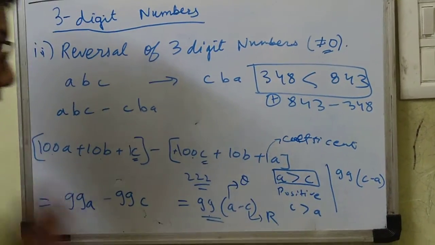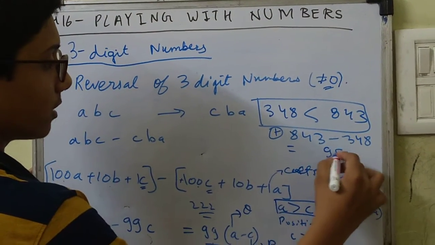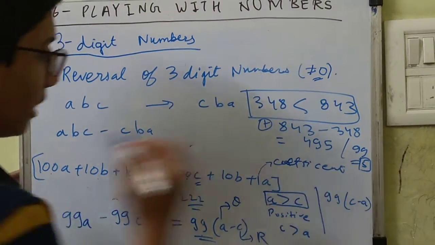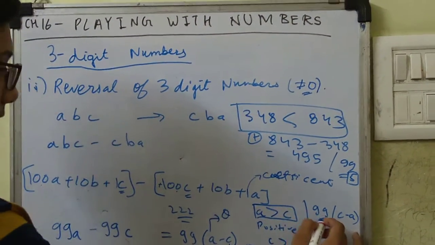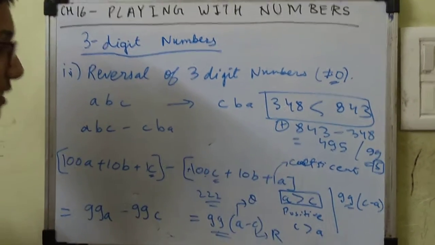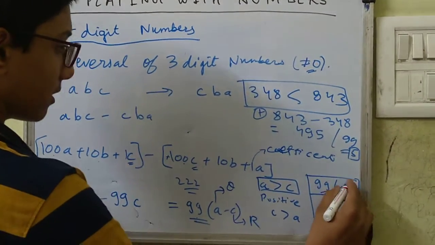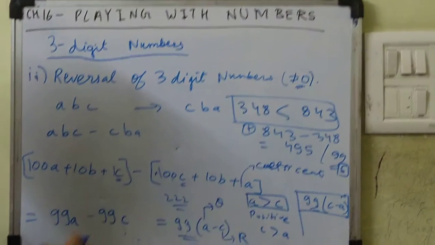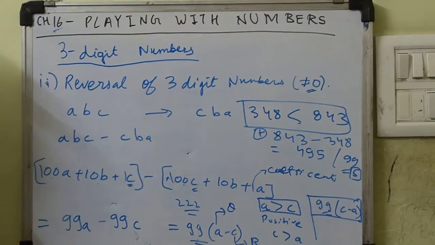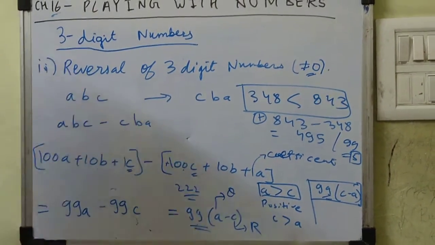These are the two expressions we are given in the answer book. Our answer here will be 495. Again, when we divide by 99, the answer will be 5, so there will be no remainder again. That means these two tricks are verified by algebra. These are not really called tricks actually; these are the fundas of algebra. You use this type of algebraic expression to solve your problems in mathematics, not only in this chapter but in many future chapters too.